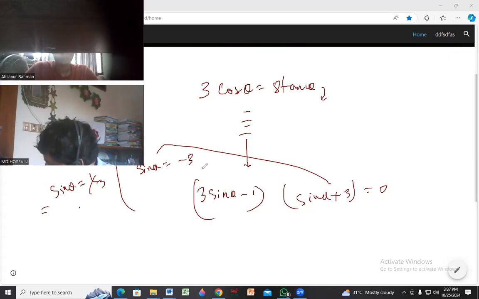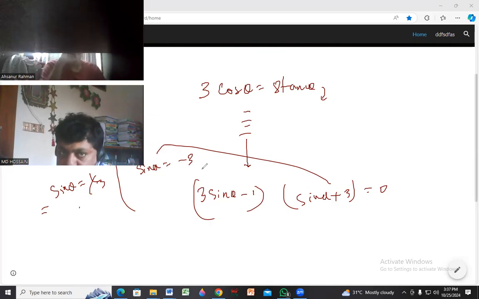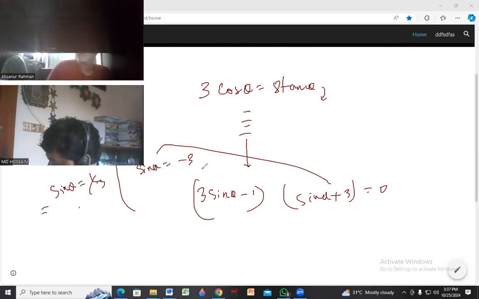Okay, now the next one, the last portion of this math. All we have done here, we will not keep anyone pending. There are a few maths you can take note of.